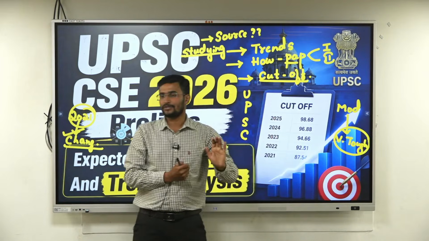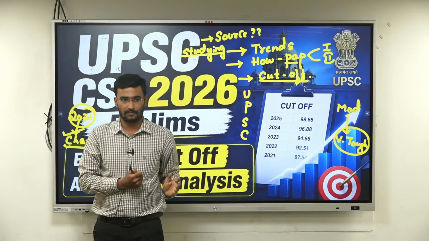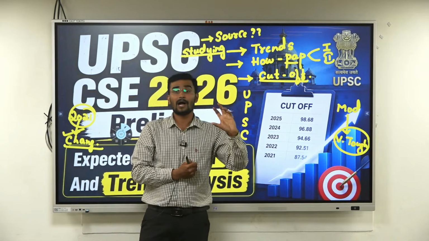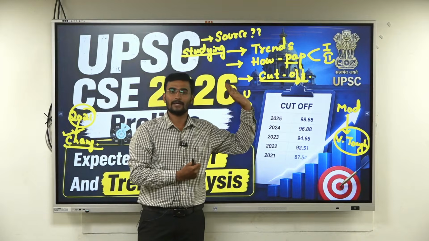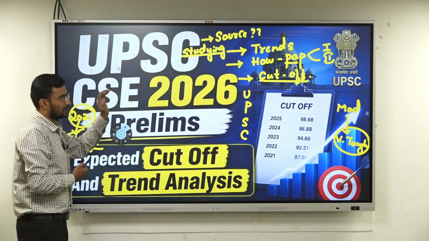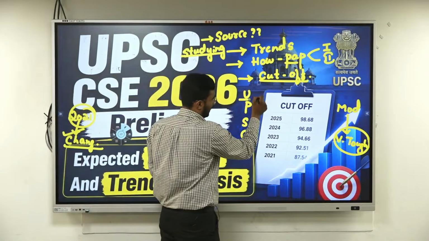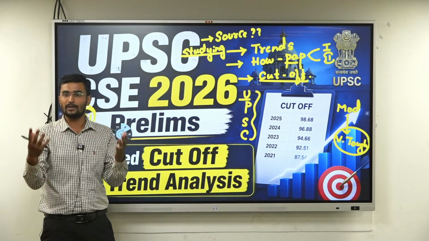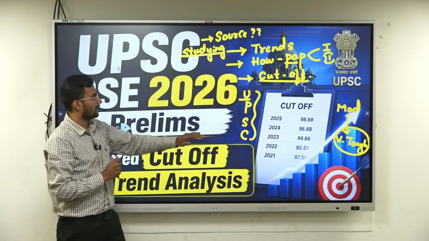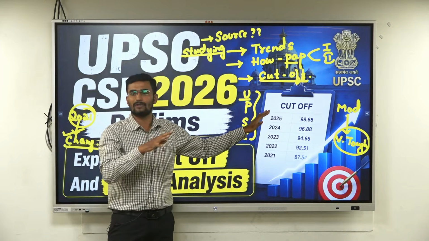But the question here is, sir, how to see this question paper? How do we need to prepare for the next year? We'll see all those things one by one. Done. Now coming to the first one, I completely agree. As of now, it is unpredictable, but we'll see how to see this paper, what trend we are seeing, and how to do it within a limited period of time. We'll see all those things.